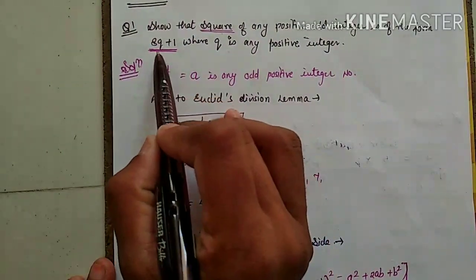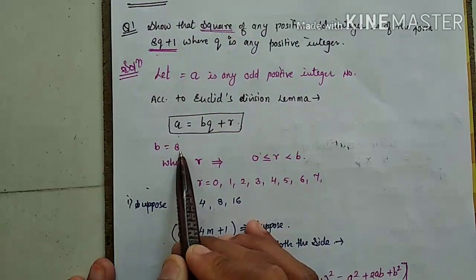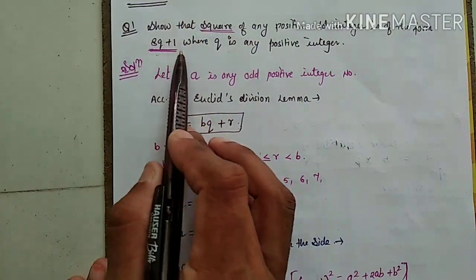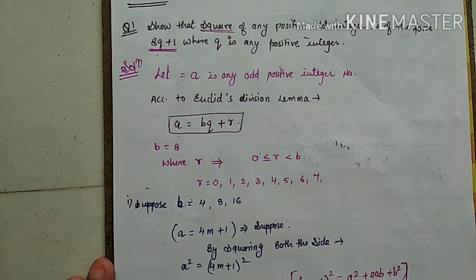Here, according to this question, 8q plus 1. 8 is your what? B. According to this question, we have to prove this part. So, according to this question, we have this term. But we have to assume something different to find my answer.